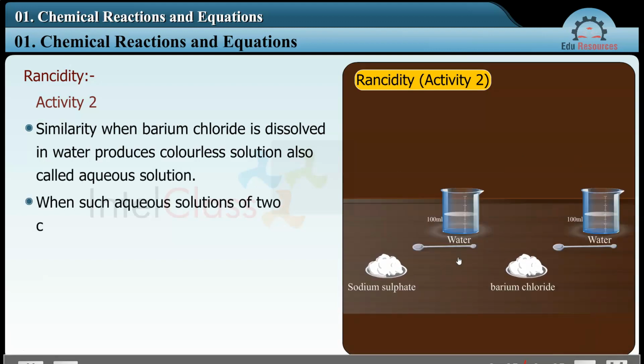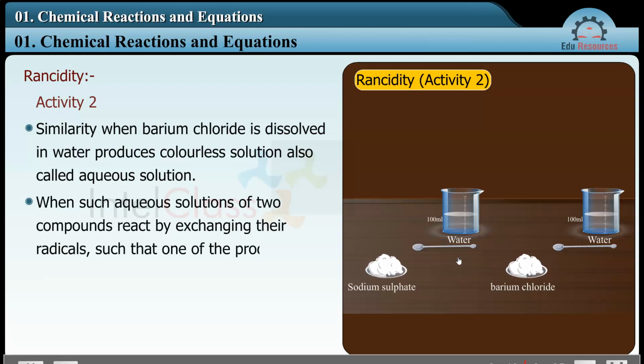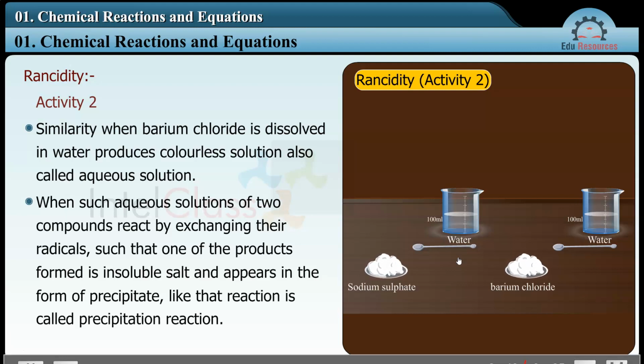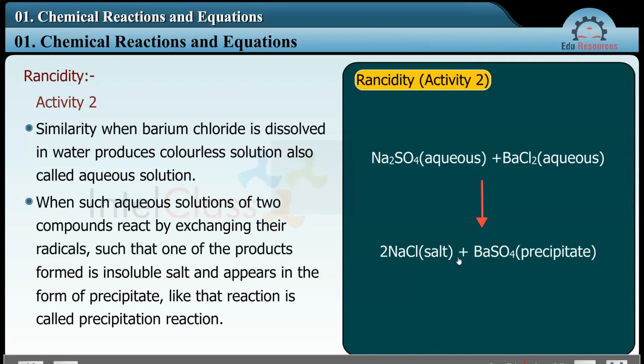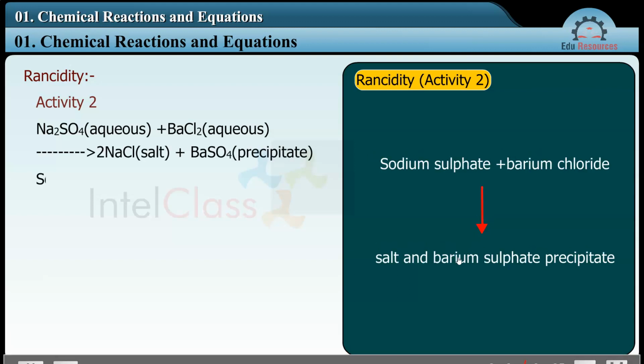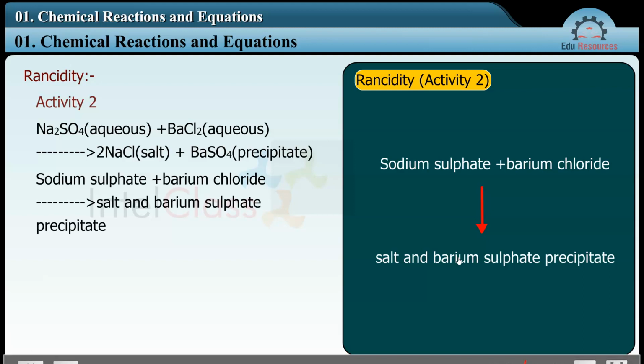When such aqueous solutions of two compounds react by exchanging their radicals such that one of the products formed is an insoluble salt and appears in the form of a precipitate, the reaction is called a precipitation reaction. Na2SO4 plus BaCl2 gives 2NaCl plus BaSO4. Sodium sulfate plus barium chloride gives salt and barium sulfate precipitate.